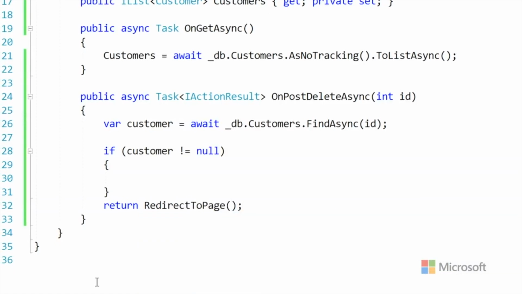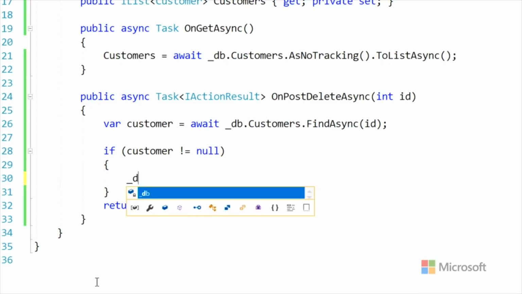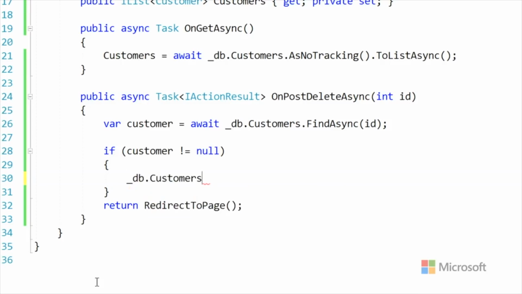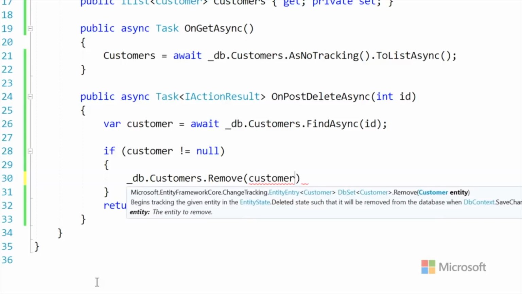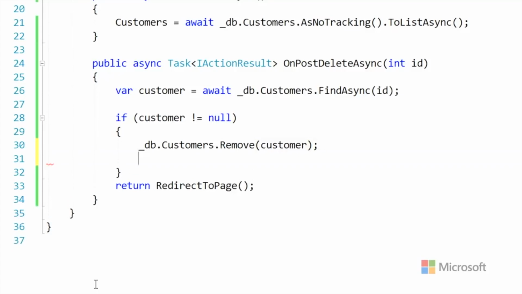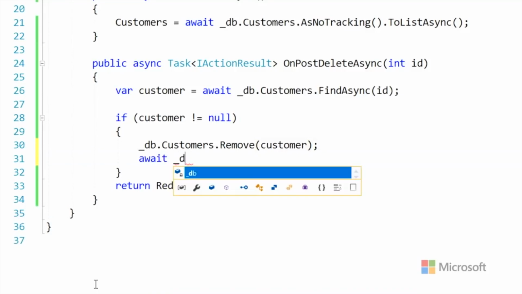So here, we're going to remove it from the database. And we're doing an in-memory database, but it doesn't matter because if it was a regular database, it would remove it for us as well. That's what's nice about Entity Framework. I'm not a very good typer. So we remove the customer, and then we go and we save those changes.